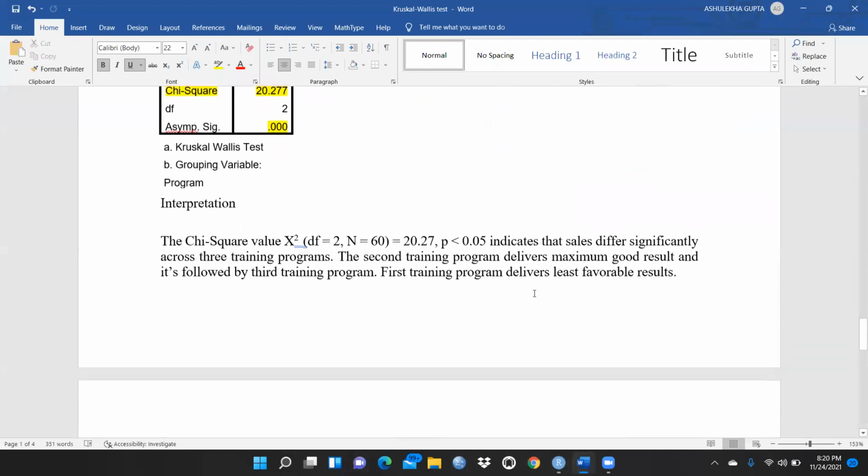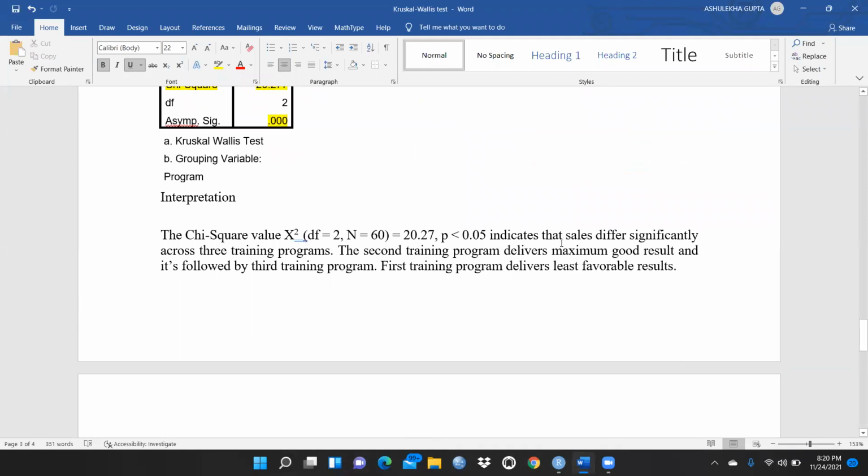Yes, we can write this interpretation like this: the chi-square value is 20.27, degrees of freedom 2, number is 60, and the p-value is less than 0.05, which indicates that sales differ significantly across the three training programs. Otherwise, the null hypothesis was that there is no significant difference, that after providing these training programs there is no difference in the sales.